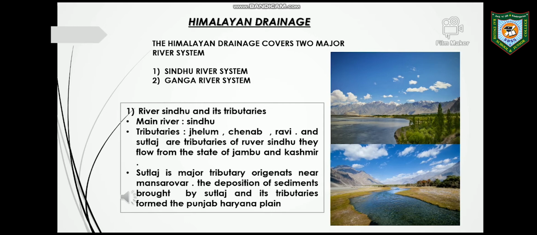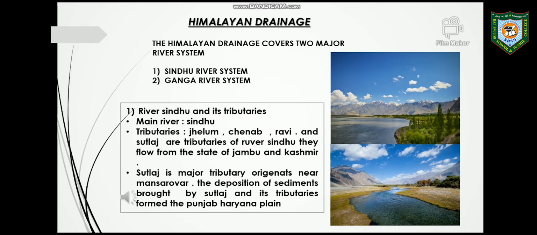Most of the major rivers in the Himalayas originate from various glaciers and hence they are perennial rivers. In summers, when glaciers melt, water increases and during monsoon they flood. Satluj, Jhelum, Chenab and Ravi are important tributaries of Sindhu and they drain the western Himalayas, that is, they flow through the state of Jammu and Kashmir. They flow almost parallel to each other.